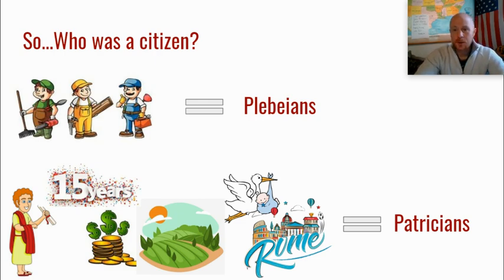Eventually, citizenship is granted to all people of Roman provinces. Later, even male slaves who were granted their freedom could become citizens. And by the year AD 212, all people living within the Roman Empire were granted citizenship. But at least in the beginning, the part that we're talking about, only those patricians that meet the criteria you see could actually partake in the government.